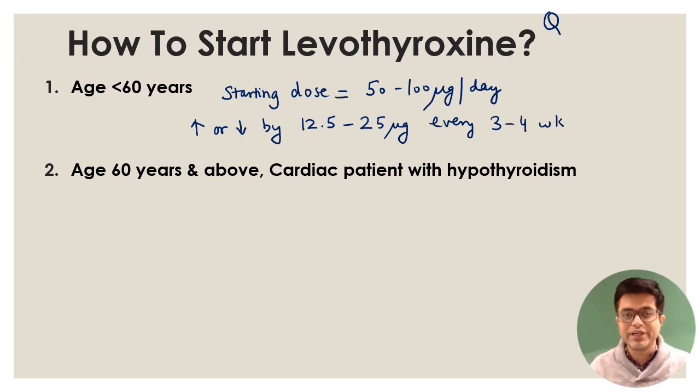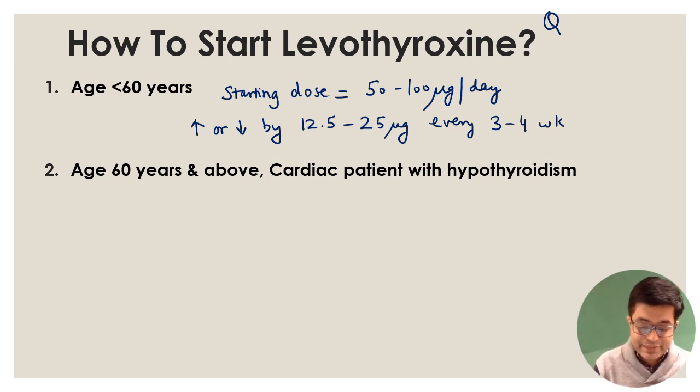Ideally, you should be doing a TSH repeat testing and deciding. Many times you can increase and decrease by simple clinical assessment and improvement in the symptoms also. So TSH measurement is ideal but not always needed in age less than 60 years for increasing or decreasing the dose. If the symptoms respond, you may clinically take a call not to do TSH in such patients.